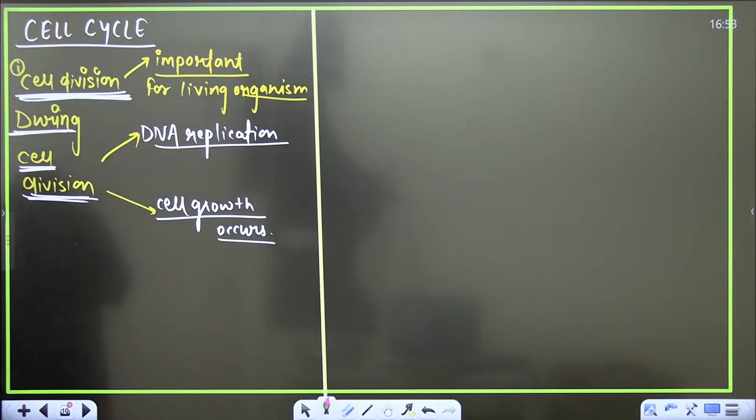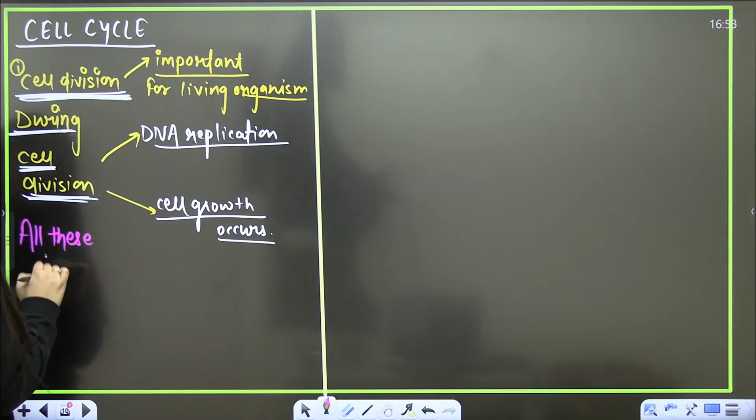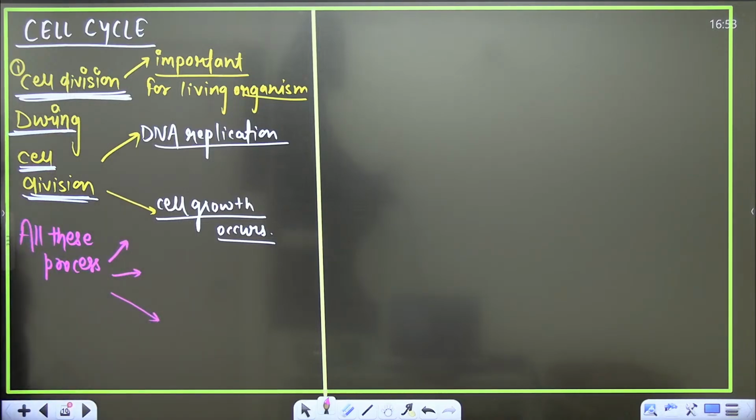So all these processes, which processes?